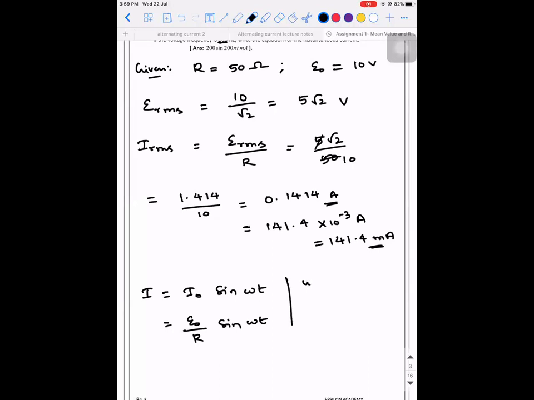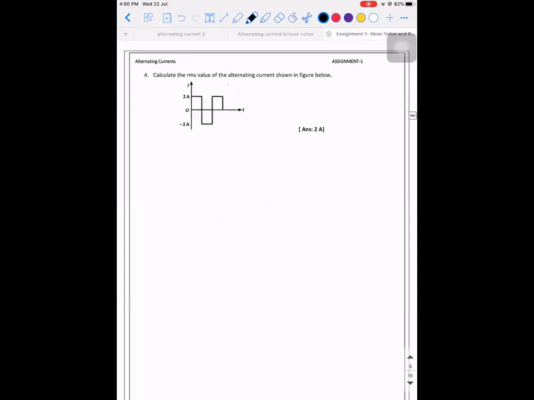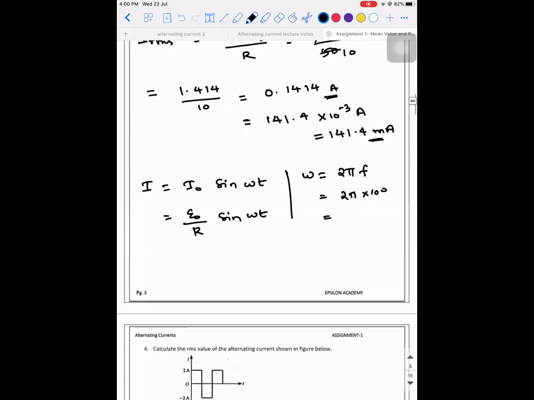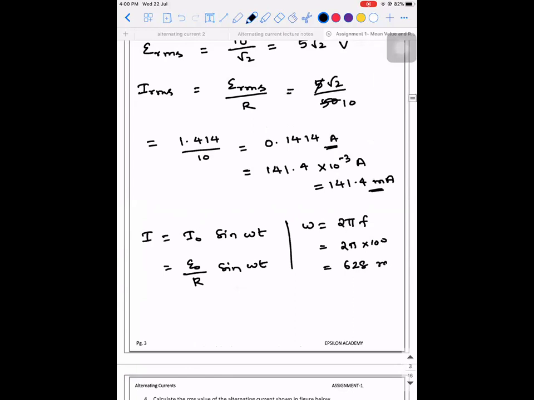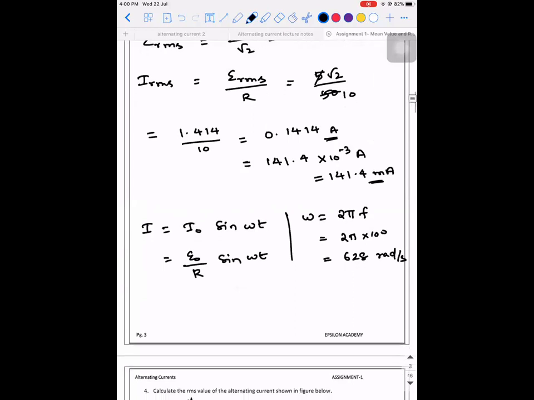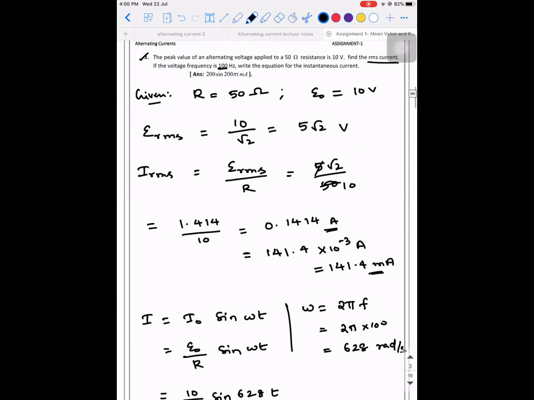So omega is equal to 2 pi into f, that is 2 pi into 100. So 2 into 100, 200 into 3.14, or 6.28 into 100. How much is it? 628. So it is 628 radian per second. So this is E naught by R, E naught is 10 divided by R, 50 here, sine 628 t.